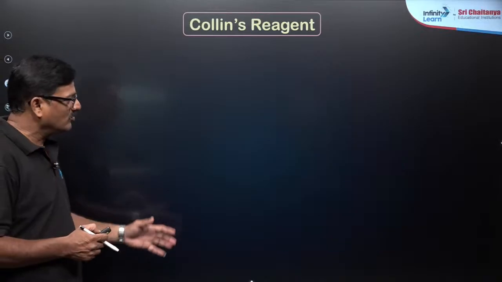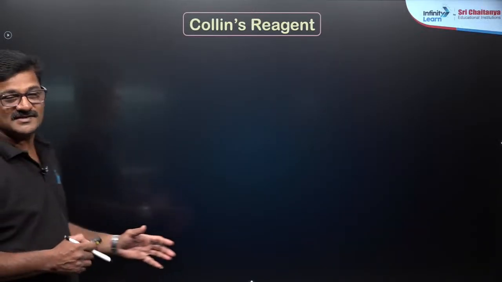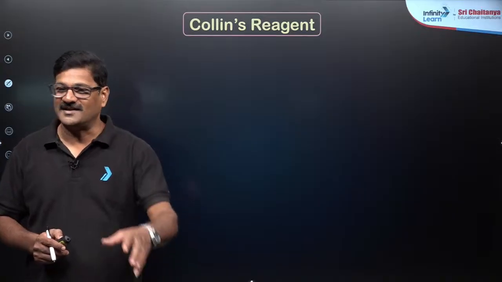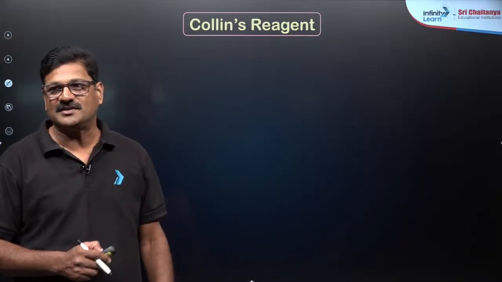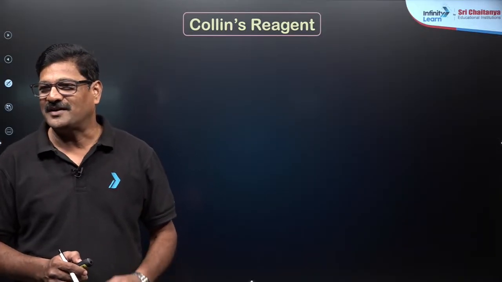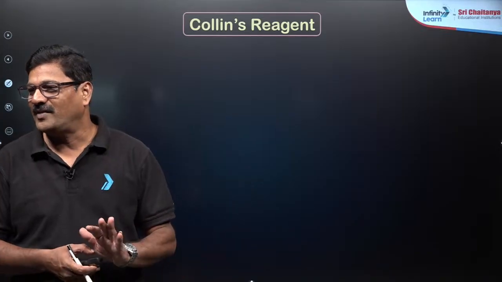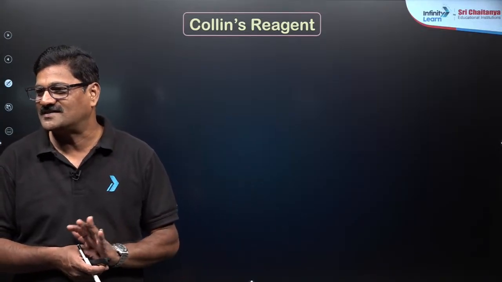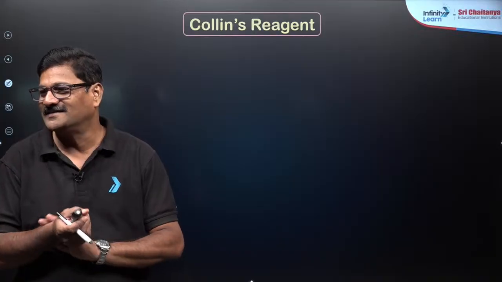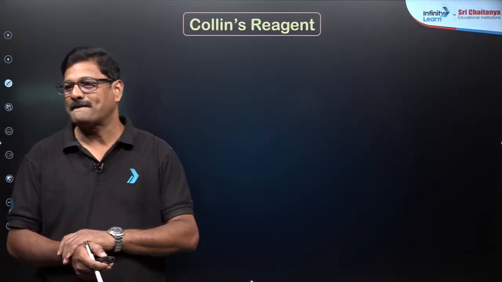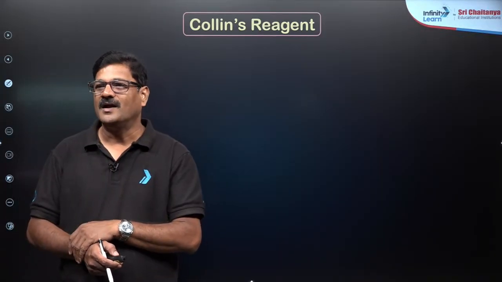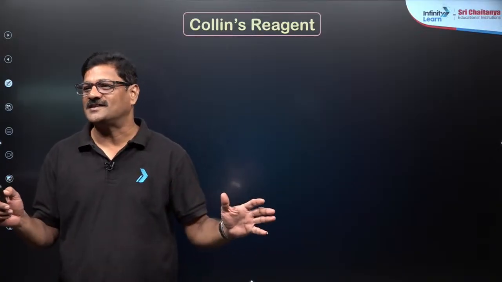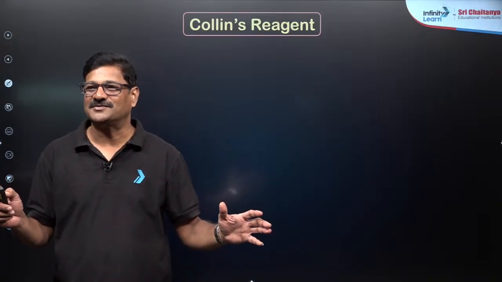Right. Now moving ahead, Collins reagent. What is Collins reagent? Anybody knows? Mention in the chat box. Man, English mode is the best. Exactly, I prefer it. What is Collins reagent? Geeta, Madhuri, come on, you tell me.